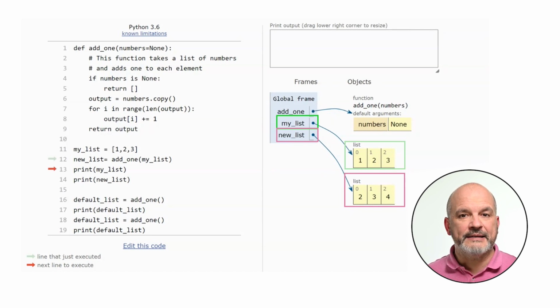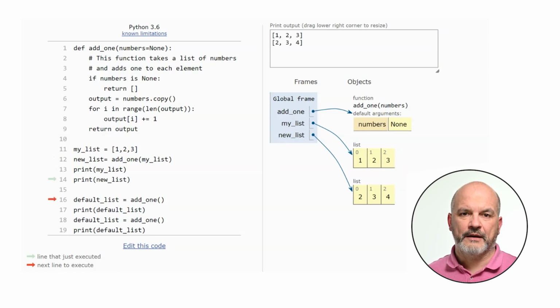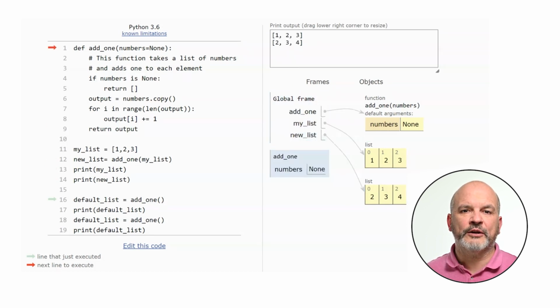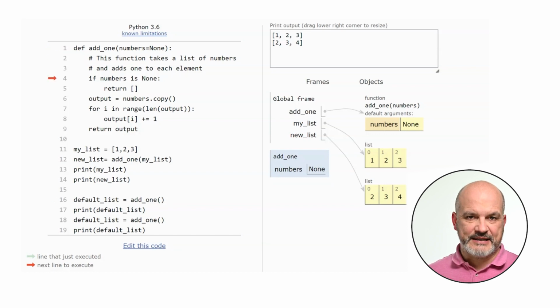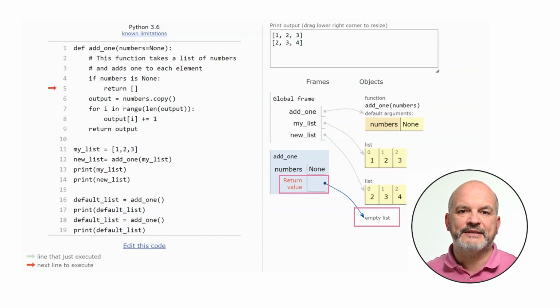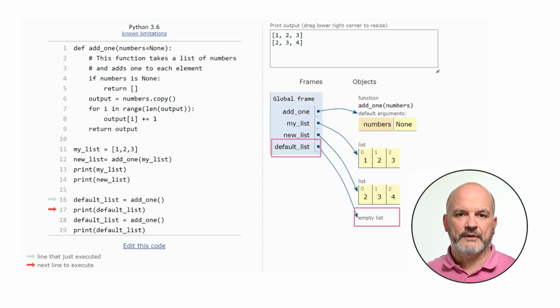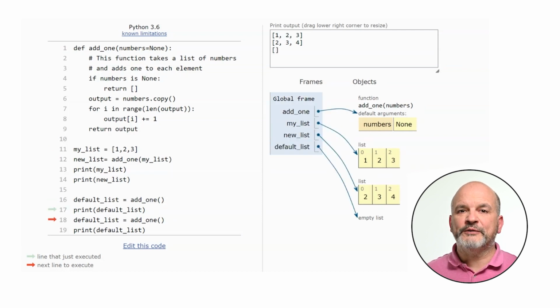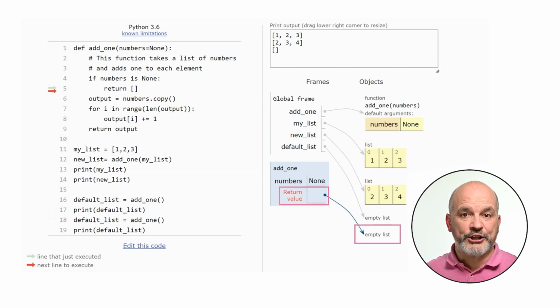NewList and MyList refer to two different objects, and MyList remains unchanged. When we call the function without an argument, it checks if the parameter is None and creates a new empty list object if it is. Then it returns it. This way, we avoid modifying any existing list object or changing the default value.